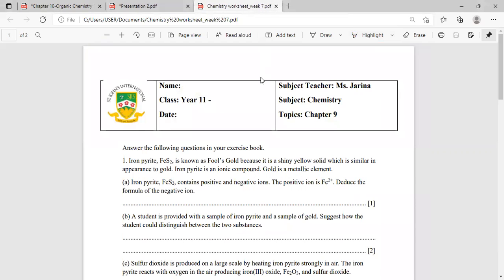So I want to remind you about this homework. I shared this worksheet last week, Friday, in your class WhatsApp group. You can also find the link in your EMS system. Have you done this homework? We will discuss the answers in the next class. We have one more reaction to complete in alkanes, the substitution reaction.